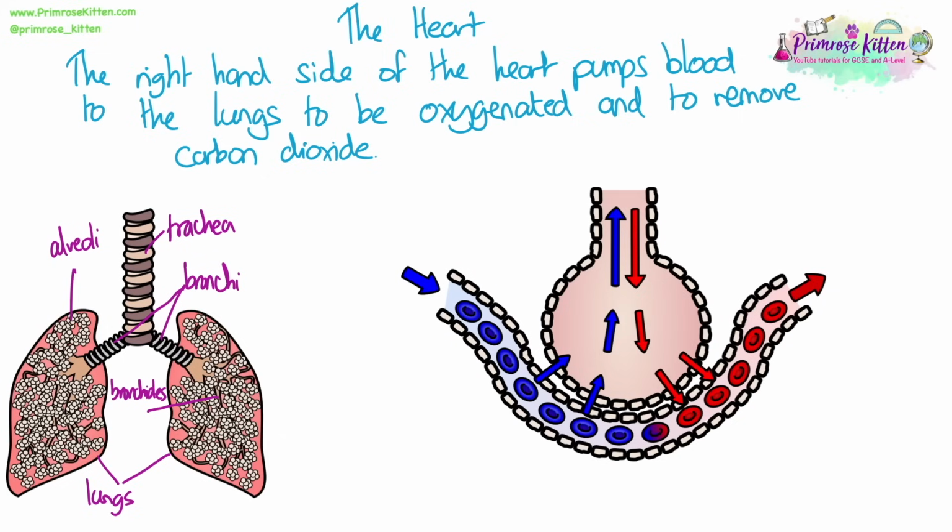The right-hand side of the heart pumps blood to the lungs to be oxygenated and to remove carbon dioxide. You can see a diagram of the lungs here. We should know the trachea, or the windpipe, branches out into two bronchi, and then the alveoli at the end of the tiny branches, which are known as bronchioles, and we have two lungs, one on either side.